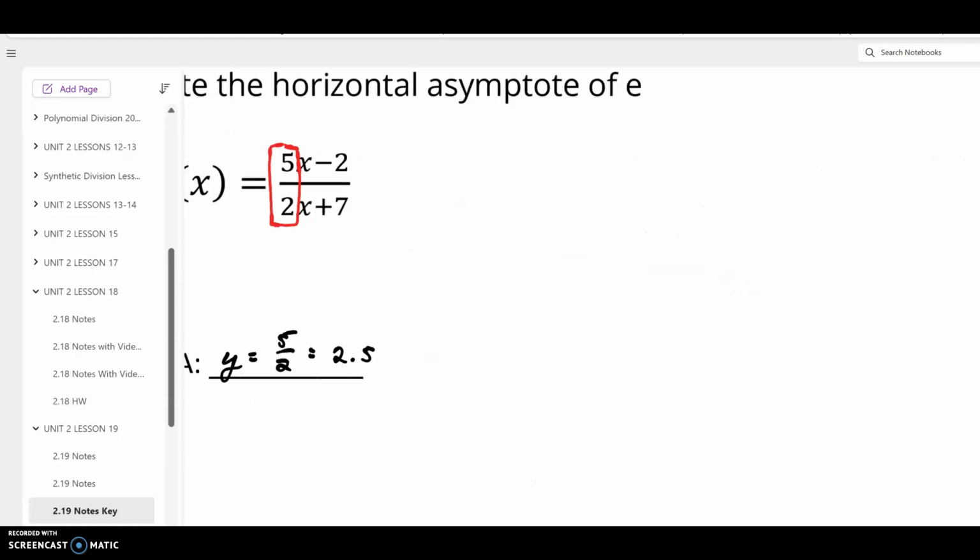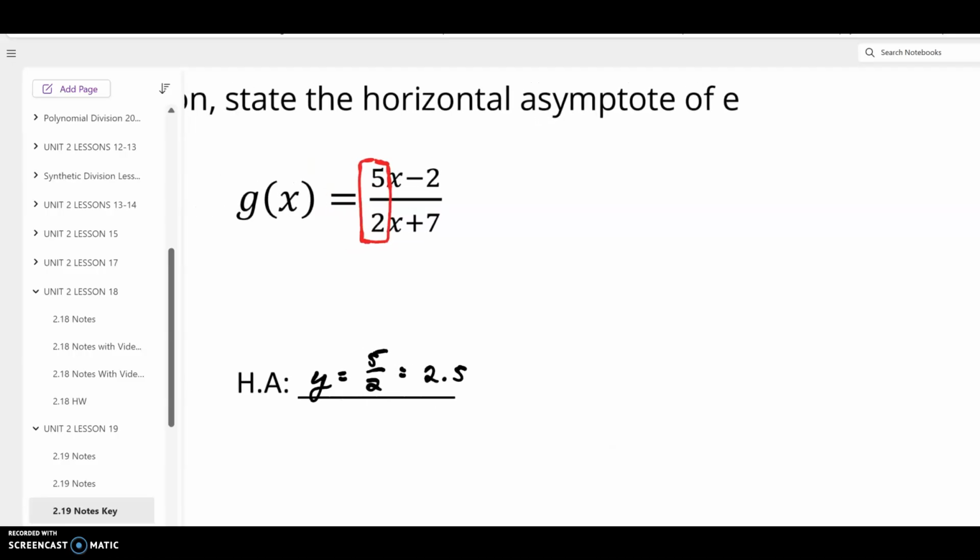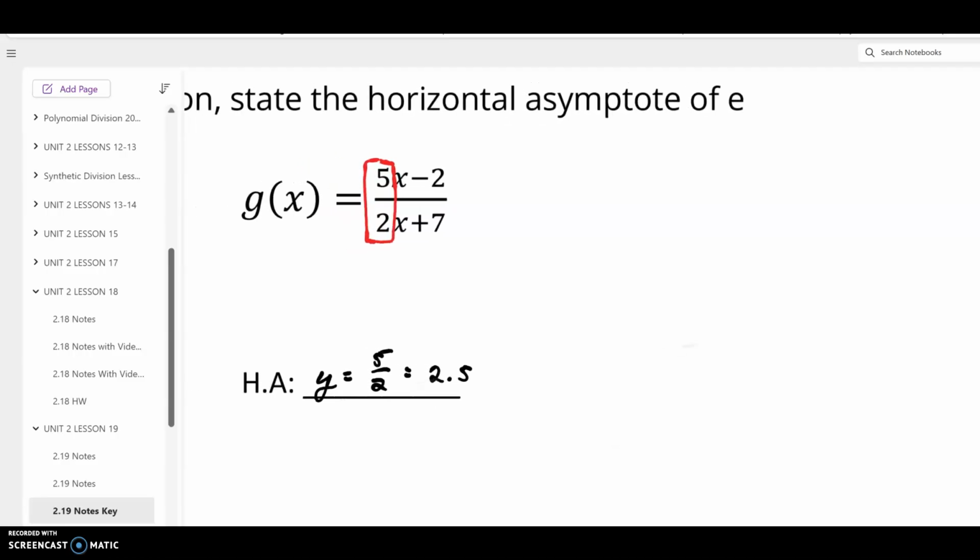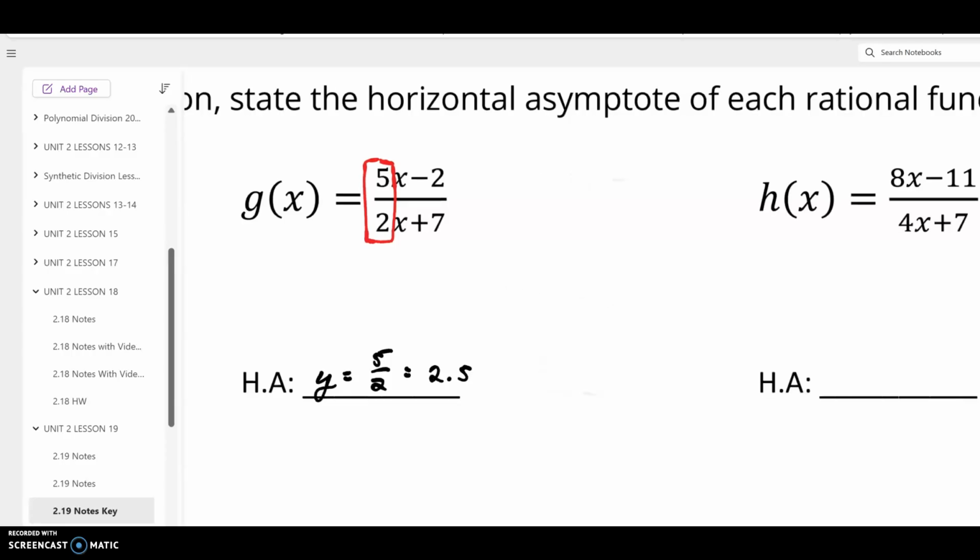And then last but not least, look at function h of x. If I want to find my horizontal asymptote here, all I really need to do is look at the leading coefficient of the numerator and divide it by the leading coefficient of the denominator.